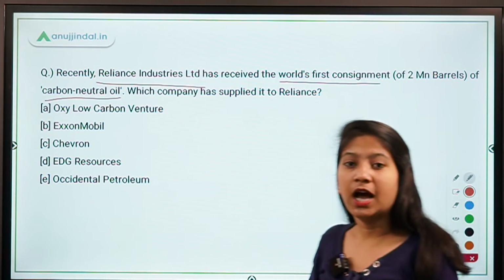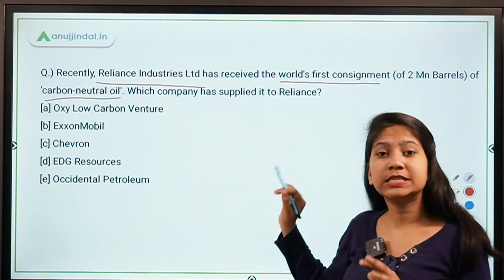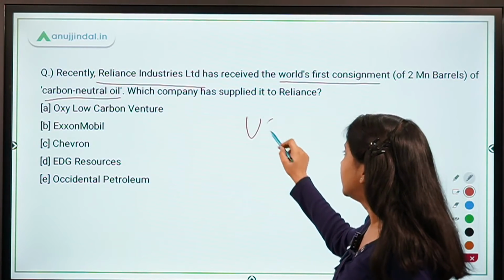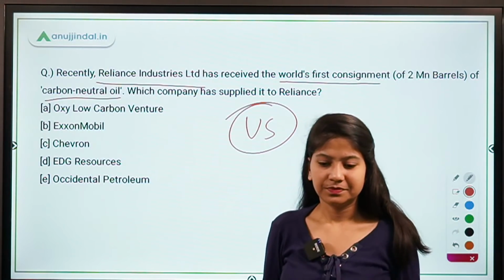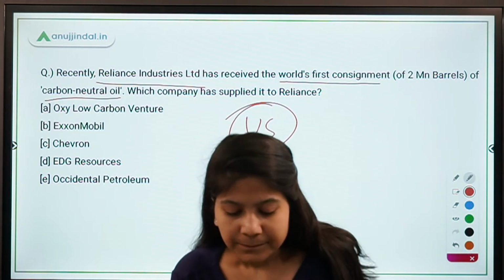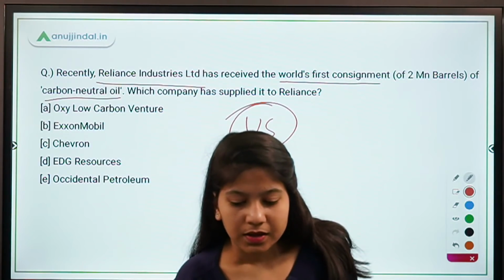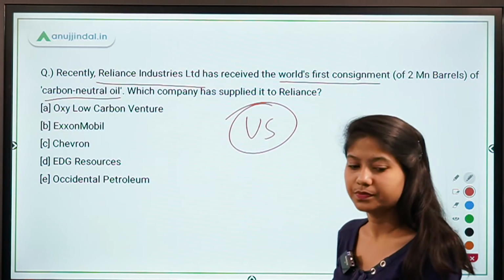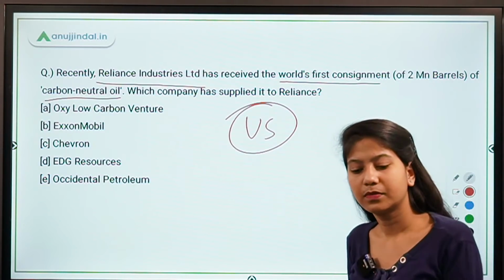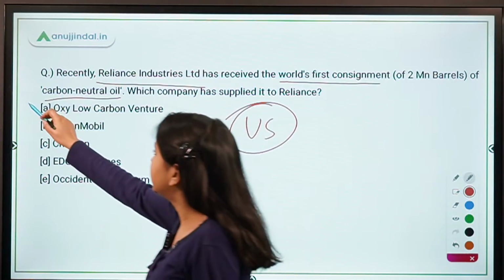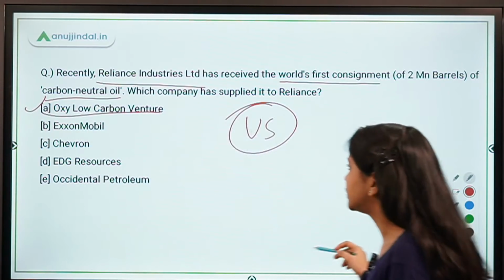So let me tell you, the answer of this question is a US based company. Now tell me which company is it? Absolutely right, guys. Oxy Carbon Ventures.